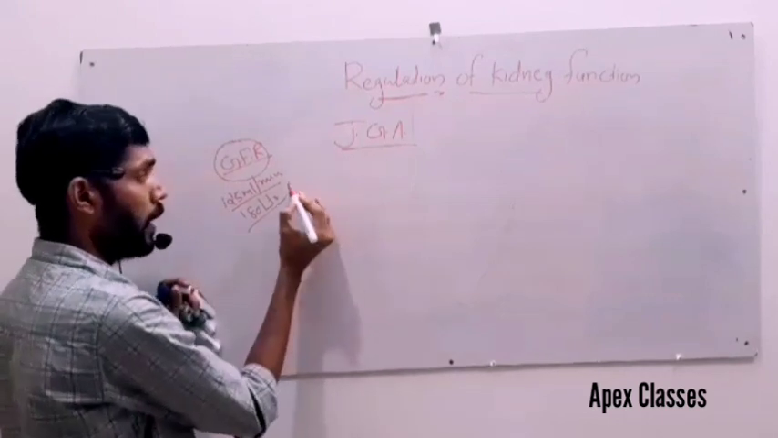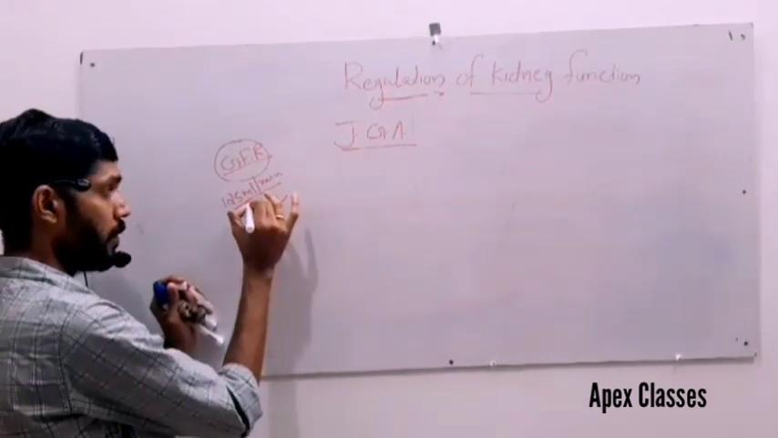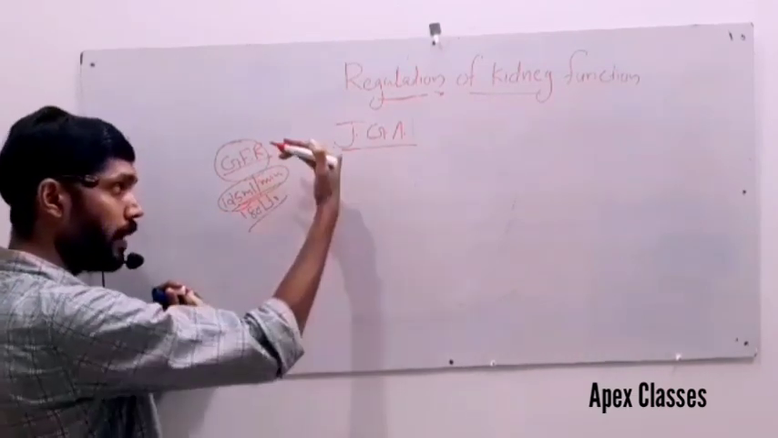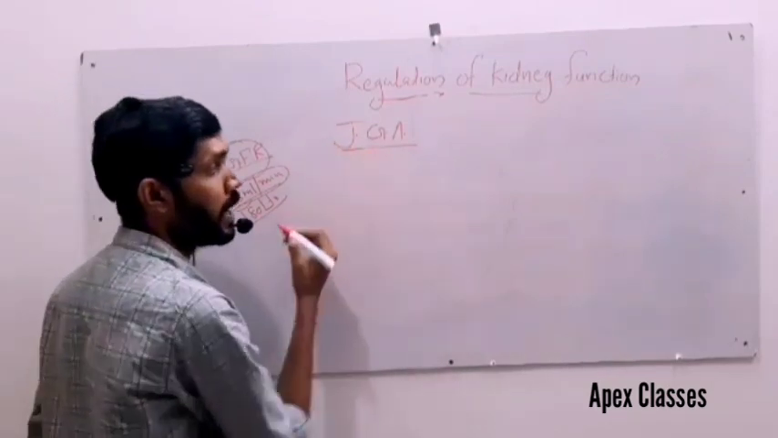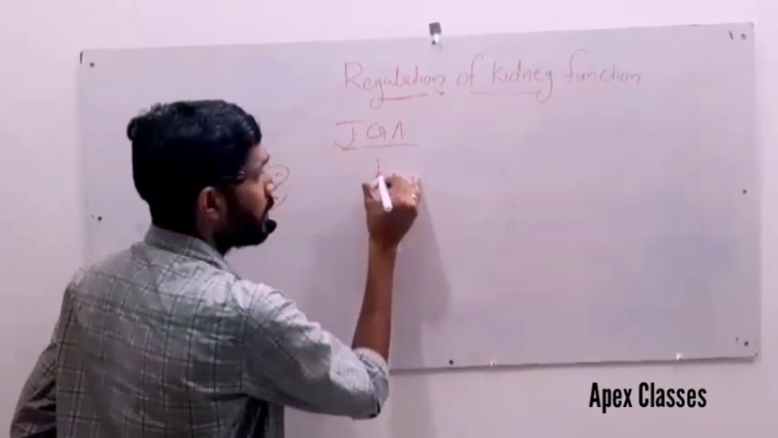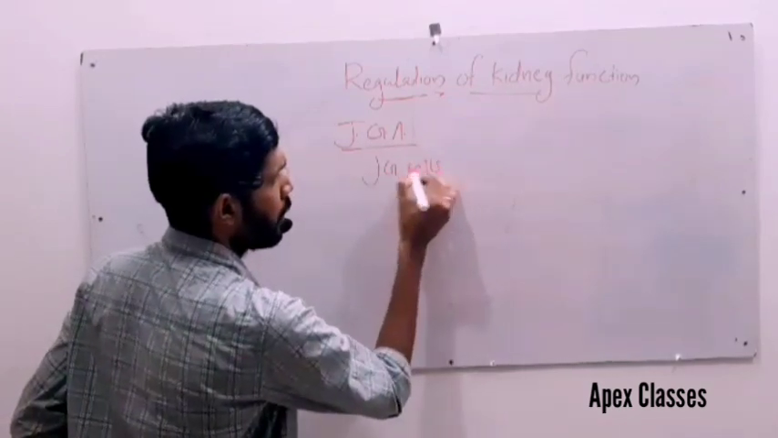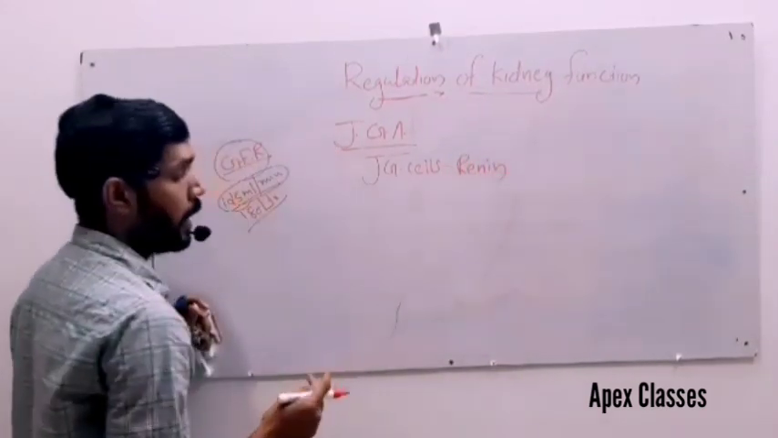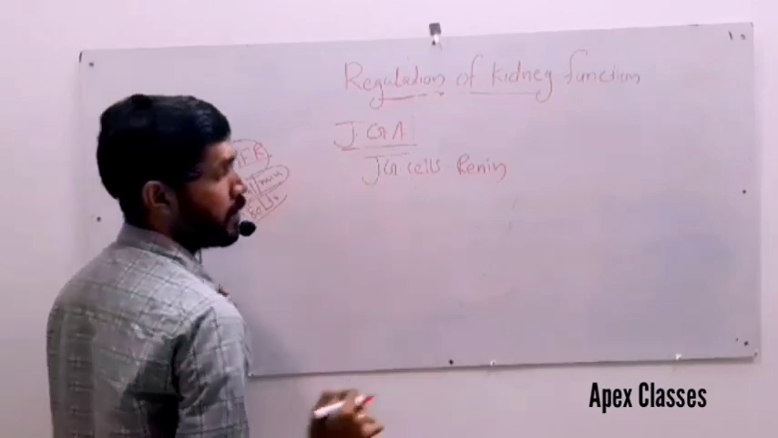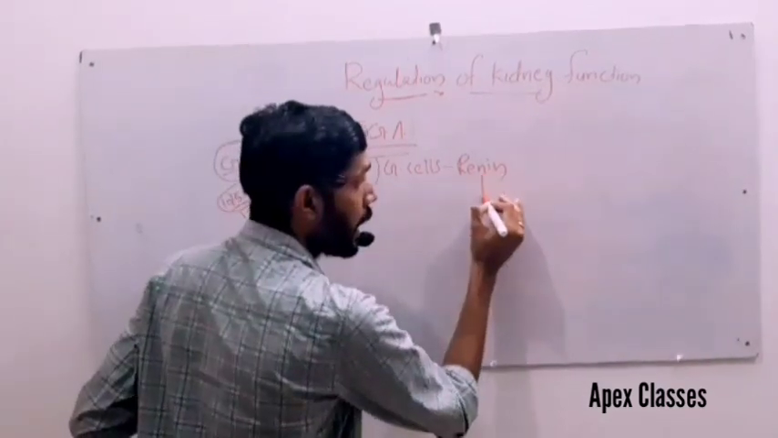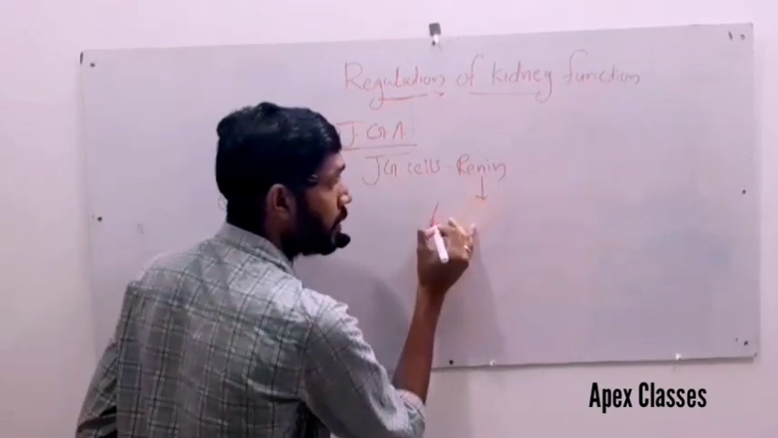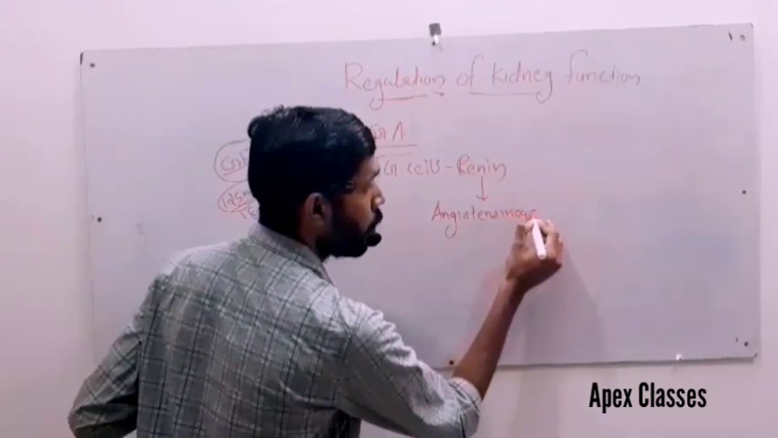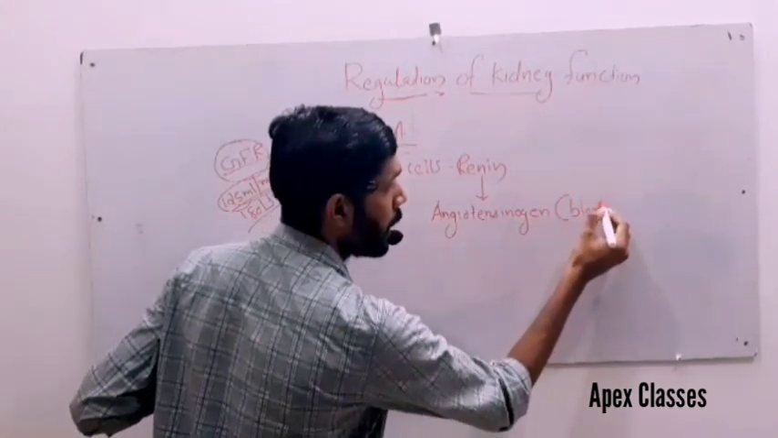A fall in GFR, that is, whenever the glomerular filtration rate falls far below the normal count of 125 milliliter per minute, the juxtaglomerular apparatus is activated. Juxtaglomerular cells release what? Renin. A fall in GFR can activate the JG cells to release renin. Renin converts, an important point, angiotensinogen. Angiotensinogen is present in blood.